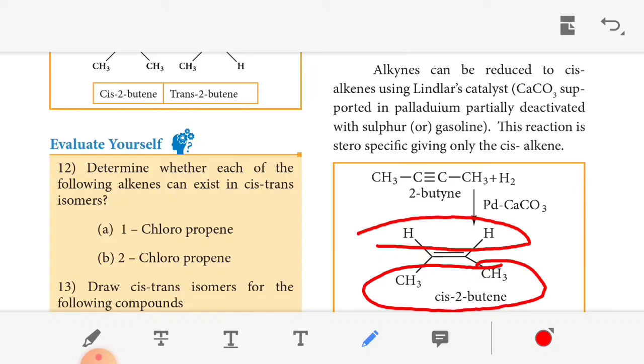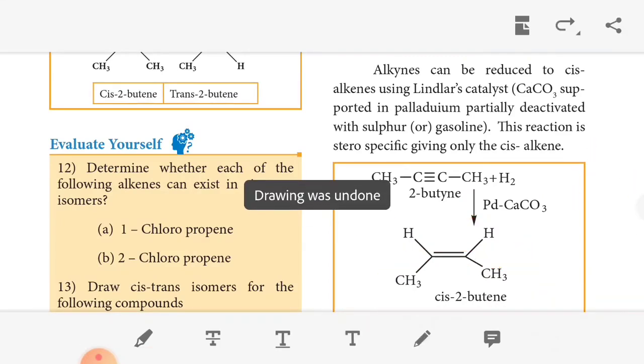It is called cis. Cis and trans are only applicable for double bonds, that is alkenes and alkynes, not for alkanes. So here CH3, then hydrogen, then H and CH3, it is called trans. That is, opposite sides are called trans.